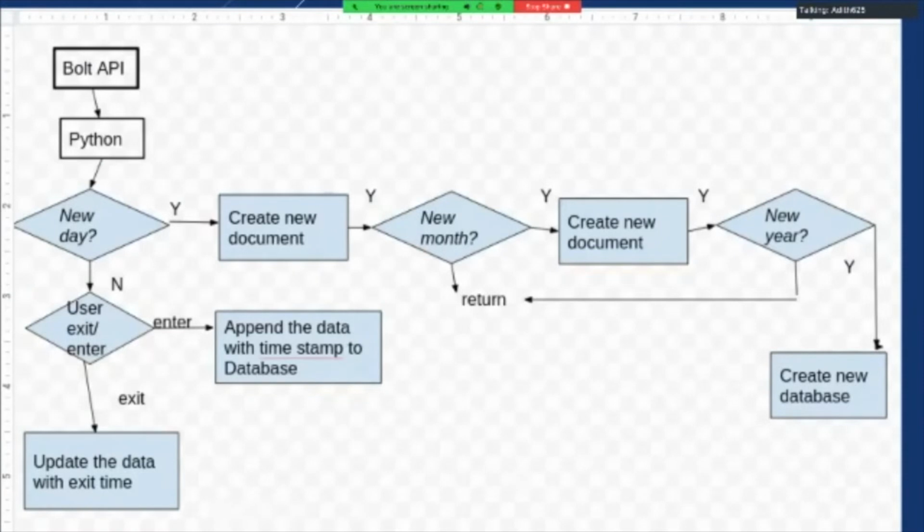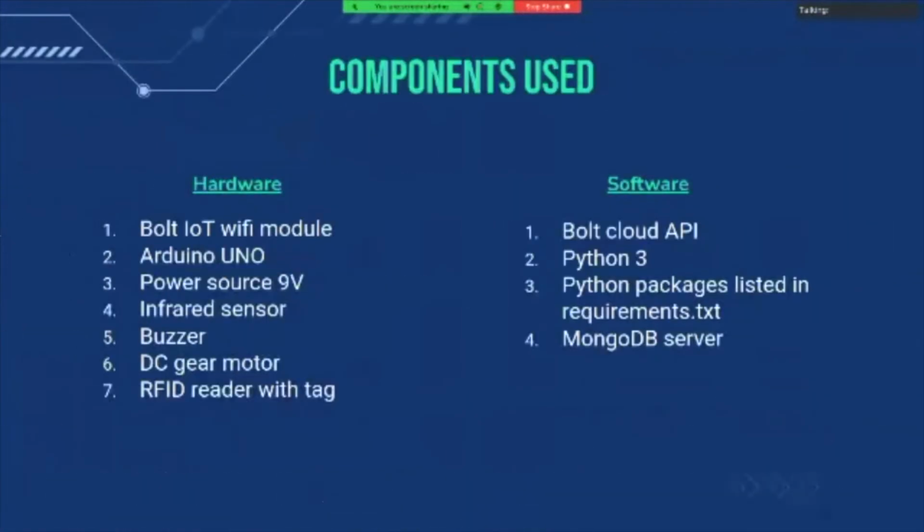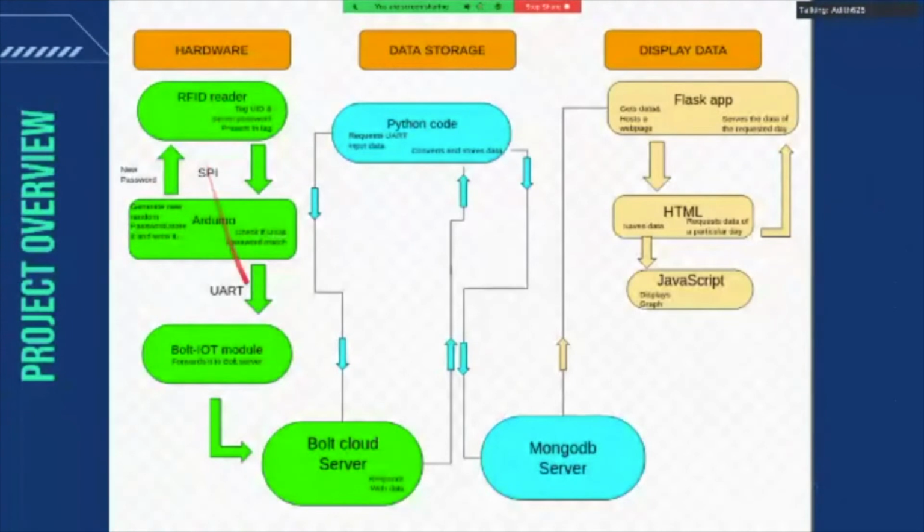Now let us have a look at the software part, more specifically the backend. So how it works is, as I had shown in the previous slide. Let me go to that. So in this slide, the hardware part, the data is sent from the Arduino board to the Bolt IoT module, and there it is sent to the Bolt IoT servers. So here in the backend part, the Python code takes the data from the server and stores it in the database. We'll have a look at that.